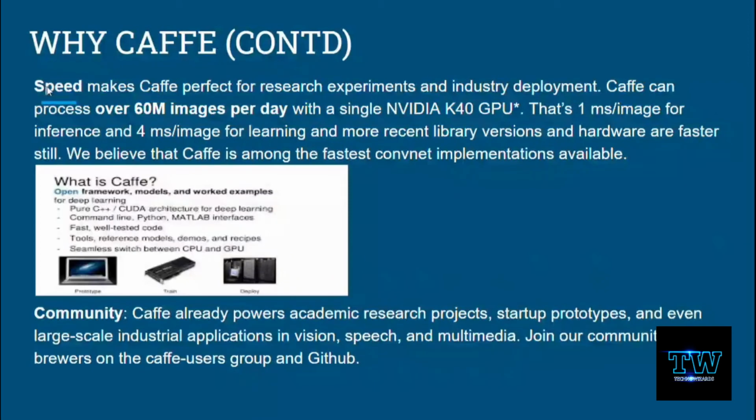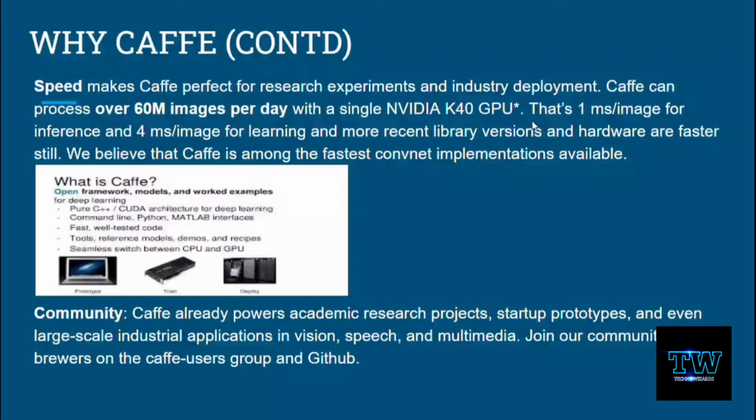So the third point will be speed. Speed makes Caffe perfect for research experiments and industry developments. It can process over 60 million images per day with a single NVIDIA K40 GPU. That's 1 millisecond per image for inference and 4 milliseconds per image for learning, and more recent library versions and hardware are faster still. We believe that Caffe is among the fastest convnet implementations available.